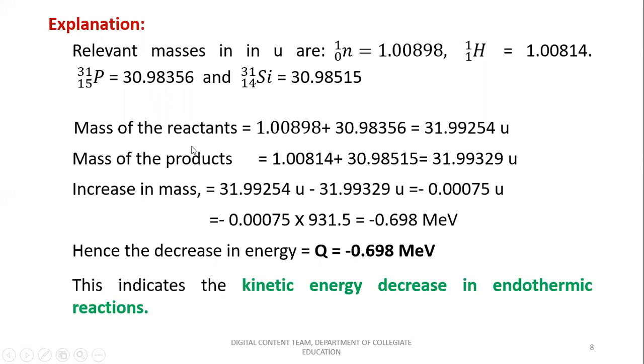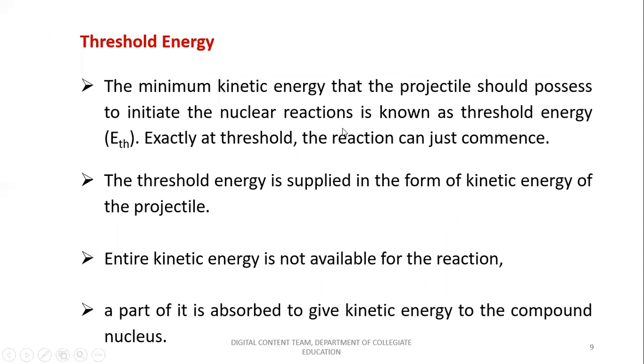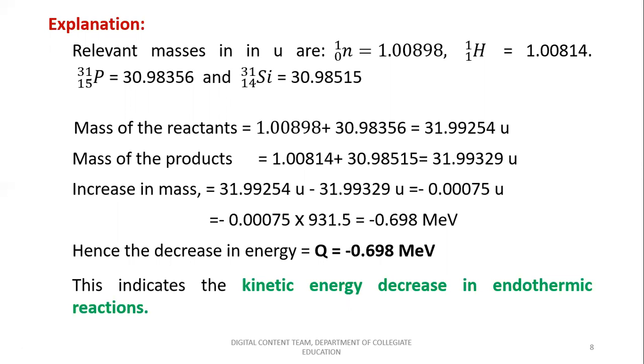So let us consider the relevant masses in units: neutron is given to be 1.00898, proton is 1.00814, phosphorus is 30.98356, and silicon is 30.98515, such that the mass of the reactants becomes 1.00898 plus 30.98356, which is 31.99254 units. Mass of the products equals 1.00814 plus 30.98515, which is equal to 31.99329 units.